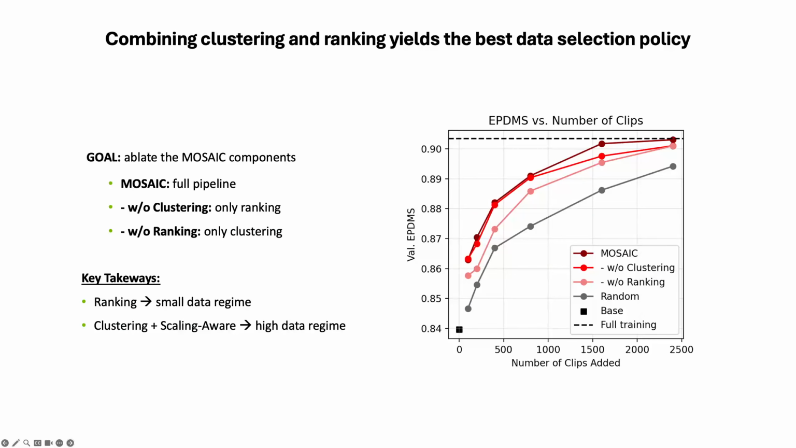We then ablate the clustering and ranking components of Mosaic. The full Mosaic pipeline performs best overall. Ranking is especially useful in the small data regime, where selecting the best individual samples matters the most, and at larger budgets, clustering and scaling-aware allocation become more important.